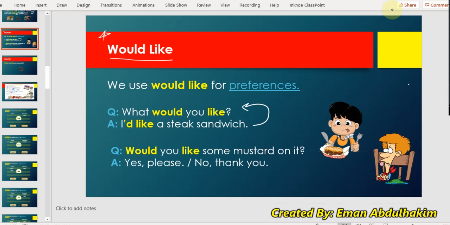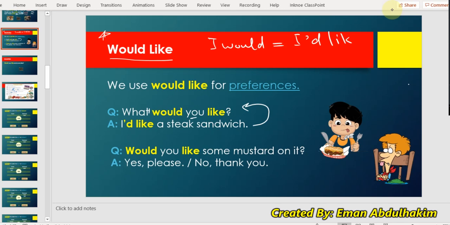Now, I can change it simply to a question. Instead of saying I would like, I can say I'd like. What do we do when there is a question? I separate would, and instead of having the subject here, it will become here. What would you like? Can you repeat after me, please? What would you like to have? What would you like? Again, what would you like to have? I'd like a steak sandwich.